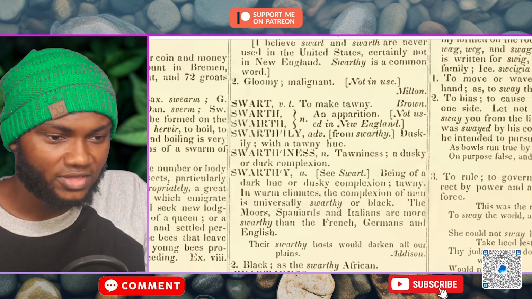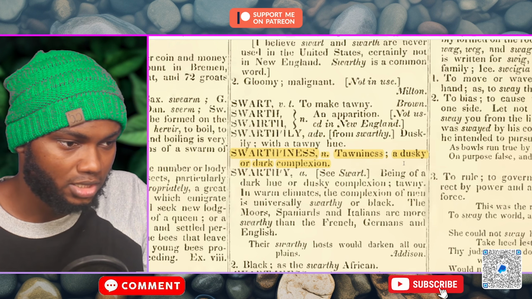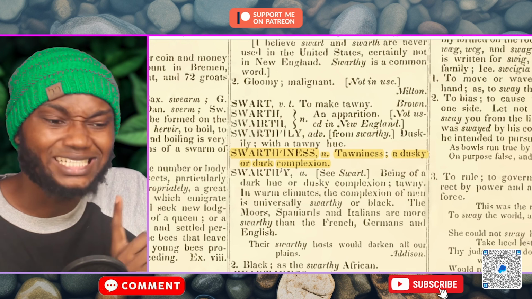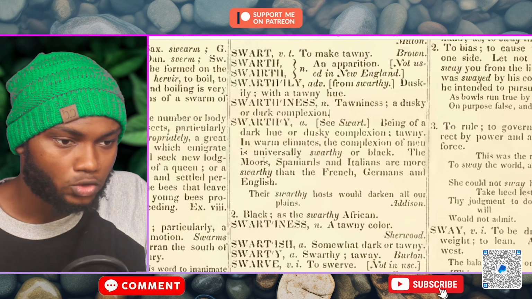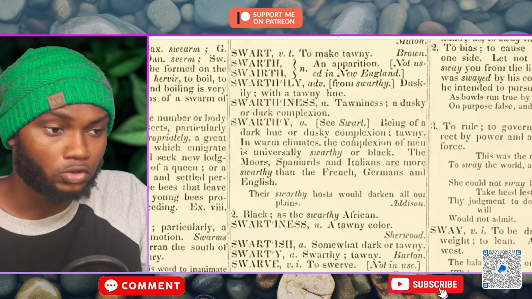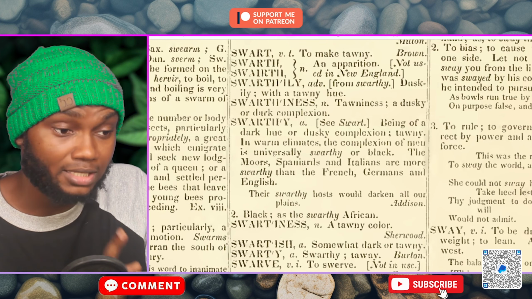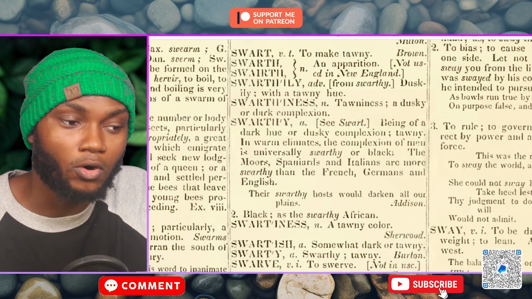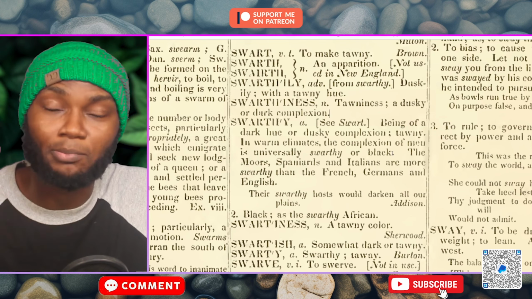Swarthiness. Swarthiness means what? Look at what it means. It means a dusky or dark complexion. Very important that we realize this. Now we are in the word swarthy. I want you to see what it says. It says swarthy, being of a dark hue or dusky complexion. Tawny. In warm climates, the complexion of men is universally swarthy or black. So when you hear the word swarthy, you are saying black. A black person is swarthy.